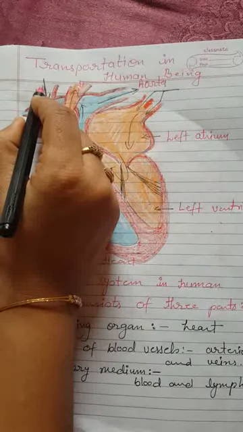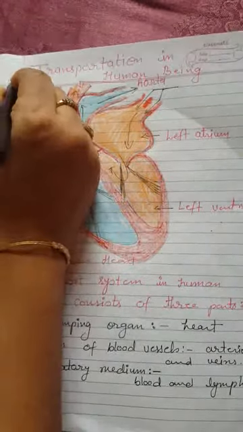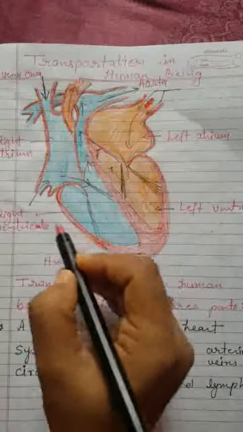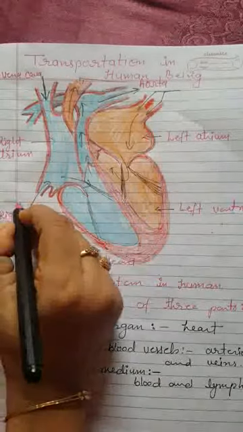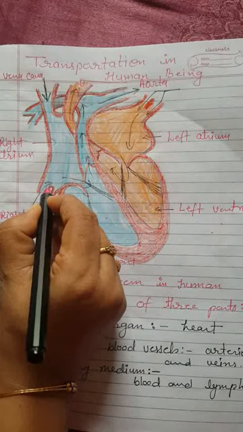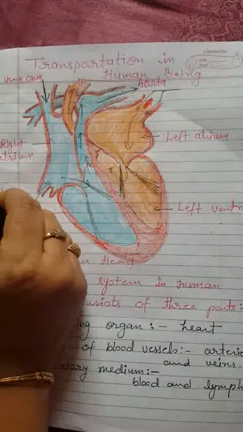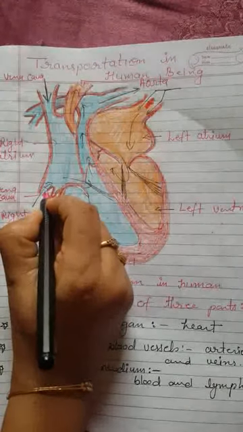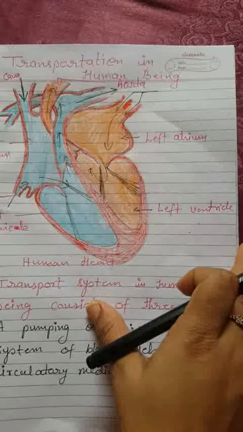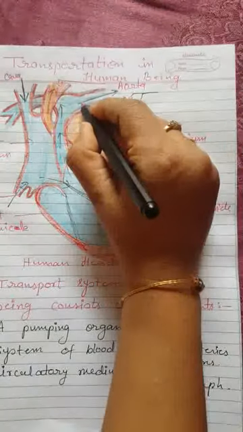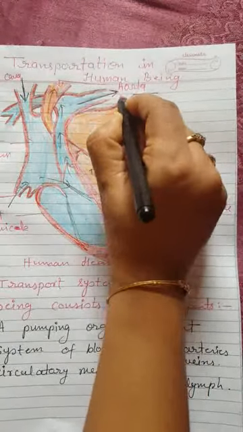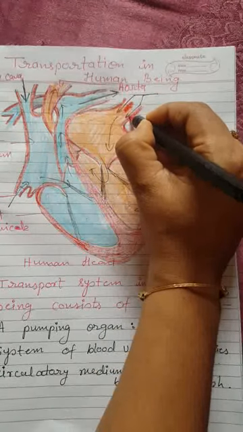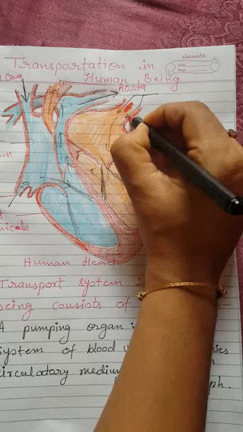This one is the vena cava from the upper body, and this part is the vena cava from the lower body. Again, this main part, first I'll explain this one. This one is the pulmonary veins.